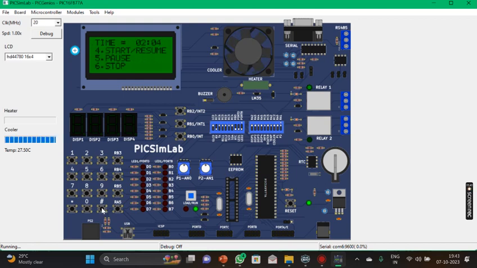It's upon the timer. If you want to stop it or pause it, press switch number 5, such that you can see the fan is stopped and the heater is stopped, right? If you want to give an indication to the user, you can just simply press RB3. If you want to continue it, press 4. This is how the user is informed through a buzzer. Now let's go for the previous session.